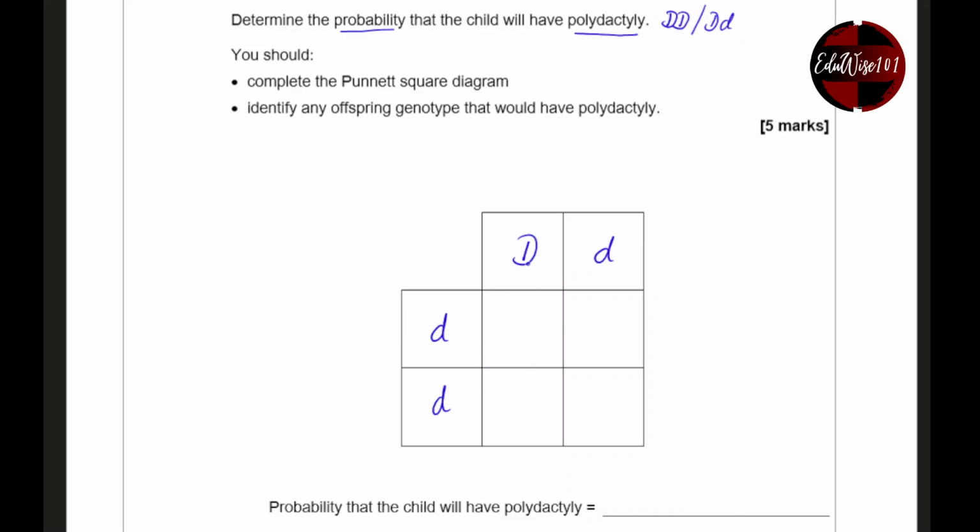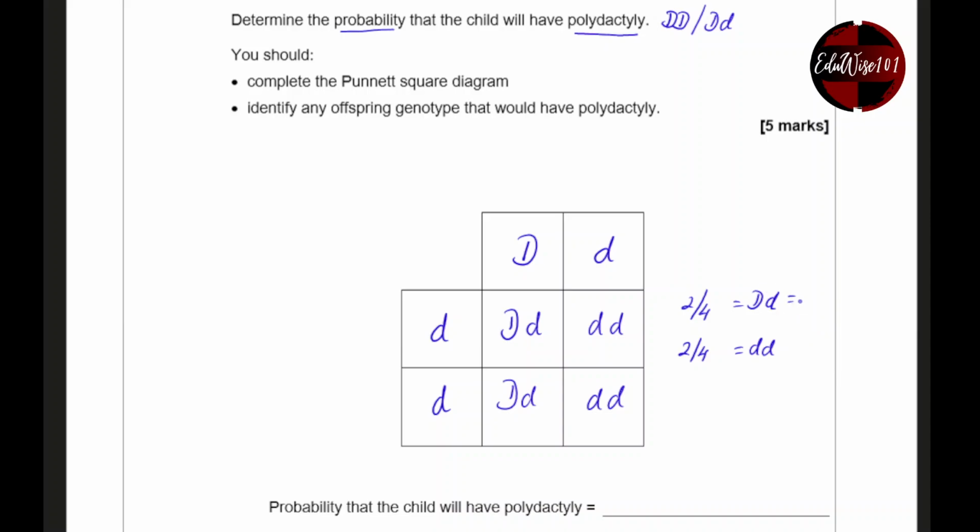When you cross capital D and lowercase d, you get capital D, lowercase d, again capital D, lowercase d, and lowercase d, lowercase d, and lowercase d, lowercase d. So as you can see, 2 out of 4 is capital D, lowercase d, and 2 out of 4 is lowercase d, lowercase d.